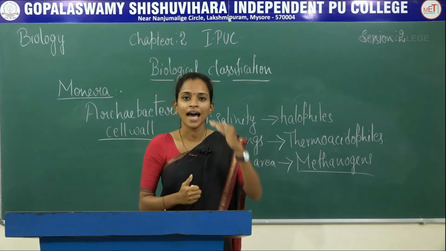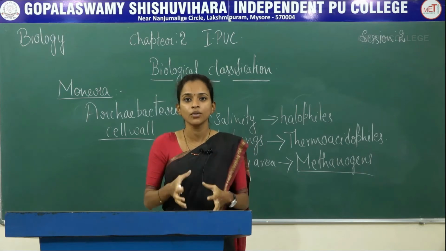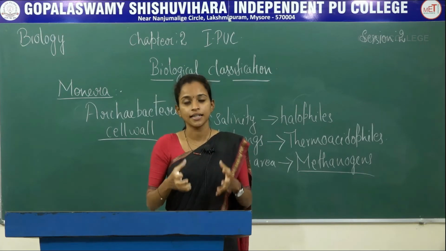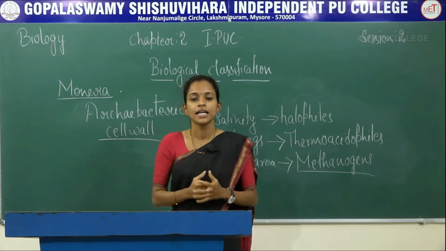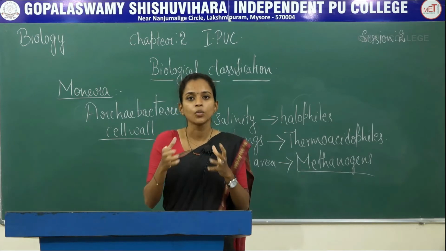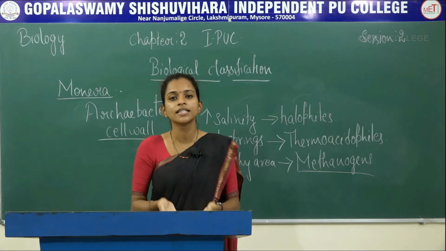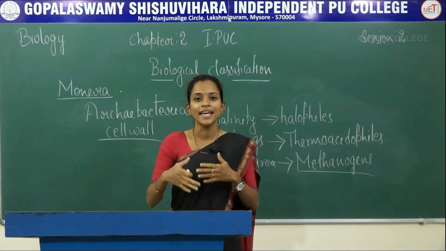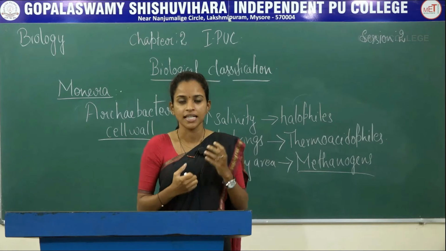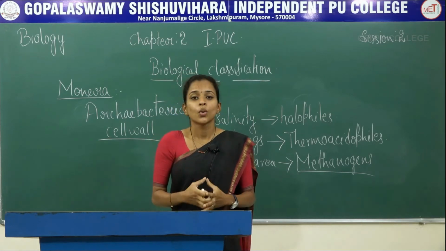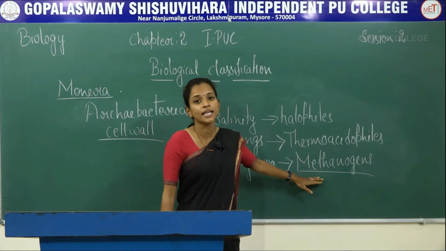So ruminants have a partitioned stomach, and you can find methanogens in the gut, that is, the digestive system. Why? Because they first consume the food, then bring it back to the mouth, chew it once again and push it into the stomach. So their gut is very rich in bacteria called methanogens.